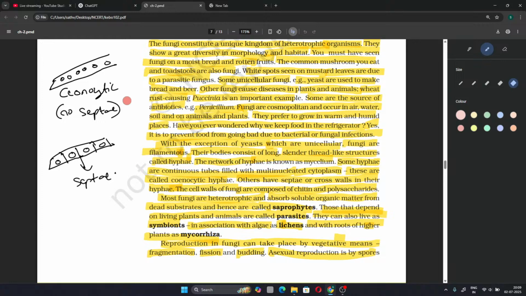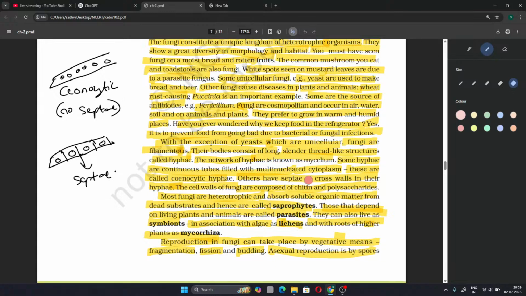The cell walls of fungi are composed of chitin and polysaccharides. Most fungi are heterotrophic and absorb soluble organic matter from dead substrates, and hence are called saprophytes. They depend on dead and decaying matter. Those that depend on living plants and animals are called parasites. They can also live as symbionts in association with algae as lichens and with roots of higher plants as mycorrhiza.